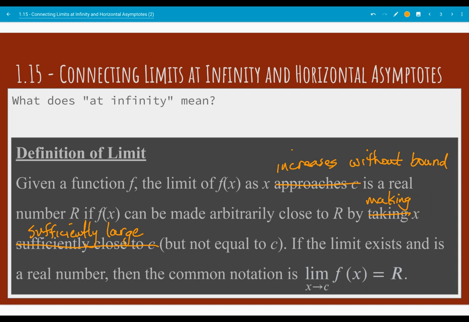And then also, since x is getting really big, it's not approaching some value c, so we don't want to say not equal to c. We can't be equal to infinity, so we can take that part out of the limit for this extension of it. So if that limit exists and it's a real number, then the notation we're going to use is the limit as x approaches infinity of f of x equals r. Or we might say, instead of infinity, negative infinity, because we could be looking at values of x that are getting really big, but in the negative direction.